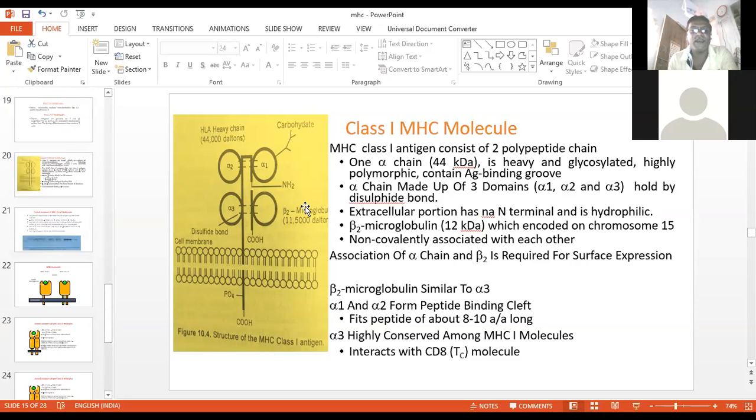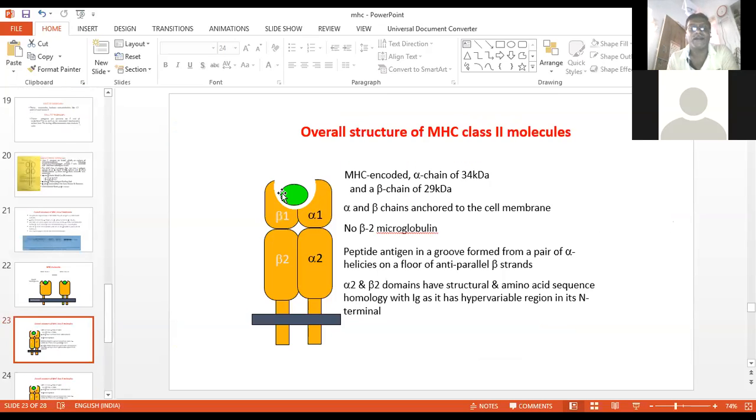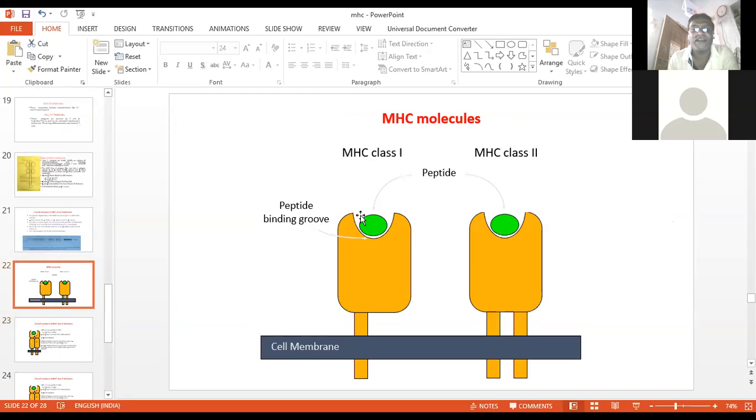Now this is the green colored part. This is basically the cleft. So this will be the MHC class 1 molecule, and this is known as the peptide binding groove. This is your cell membrane. Only one of the alpha chains is embedded inside the cell membrane.